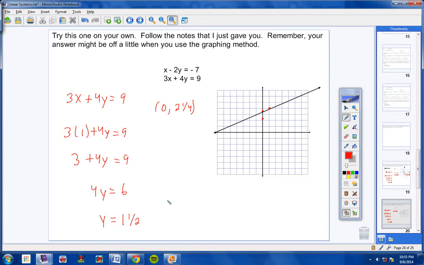Now students, feel free to use calculators. Like 9 divided by 4 is 2.25 or 2 1/4. 6 divided by 4 is 1.5. Feel free to use calculators on that. So when we put 1 in for x, we got out 1.5. So over 1 and up 1.5, which is about right here.